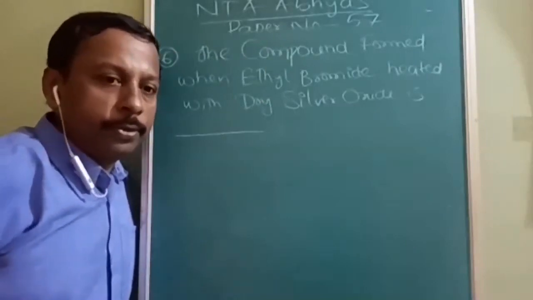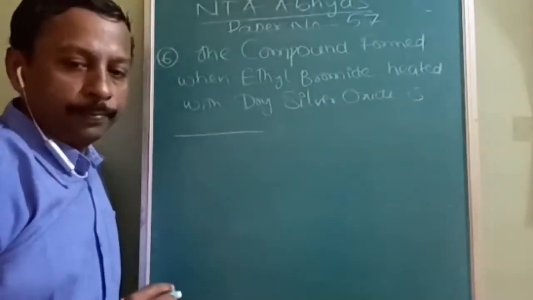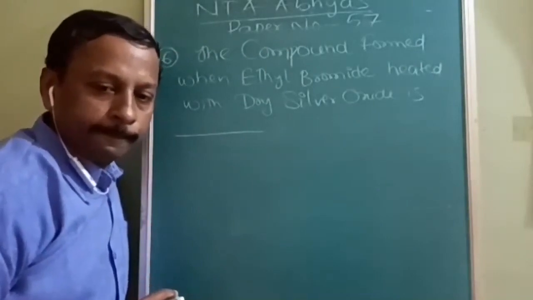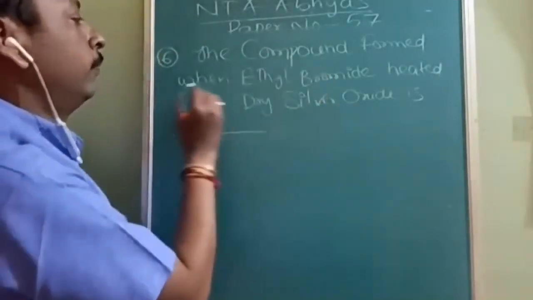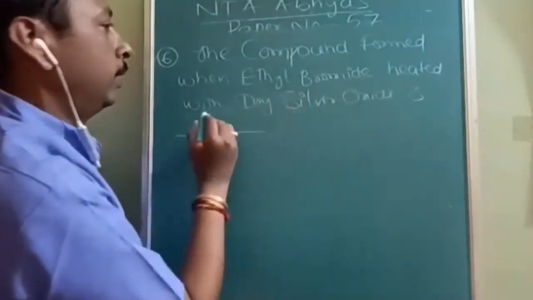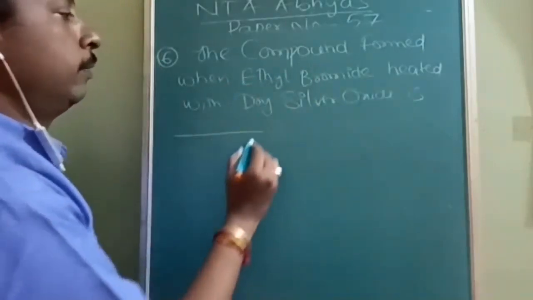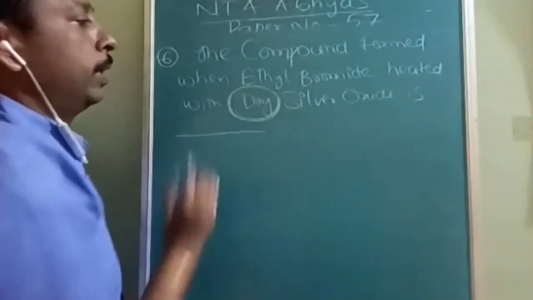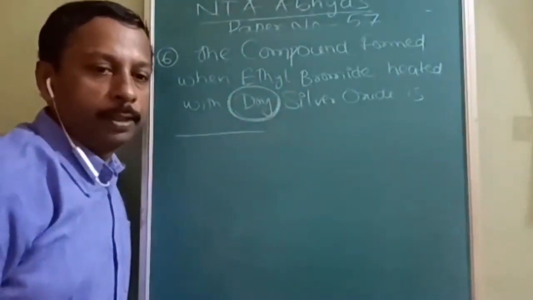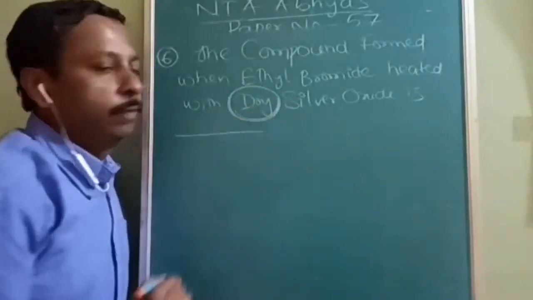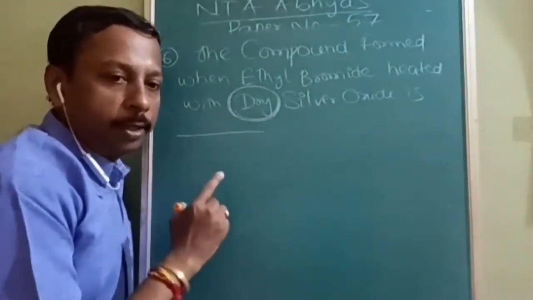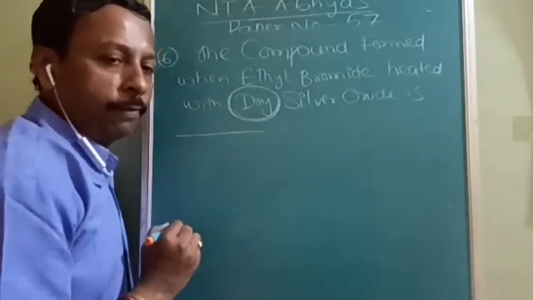Okay, next question: the compound formed when ethyl bromide is heated with dry silver oxide. The main thing you have to remember is that it should be dry silver oxide. Dry silver oxide and moist silver oxide will give different compounds.